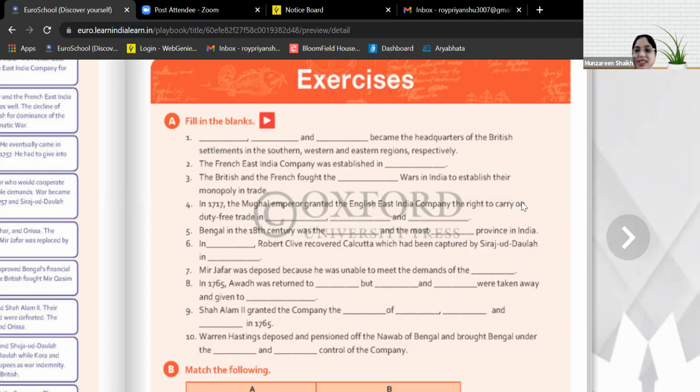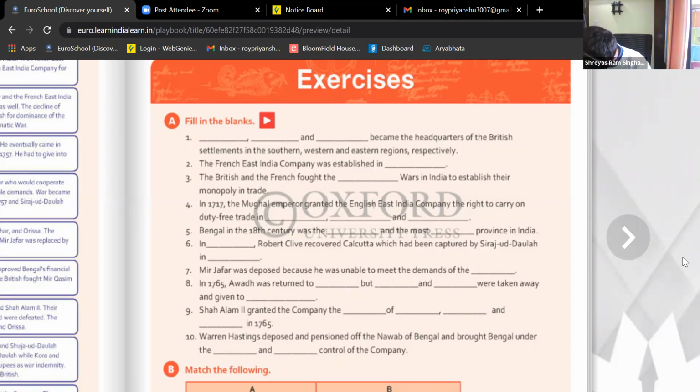In the year 1765, Awadh was returned to dash, but dash and dash were taken away and given to dash. This is simple. Ma'am, it was returned to Shuja-ud-Dowlah, and Kora and Allahabad were taken and given to the British East India Company. Awadh was given to Shuja-ud-Dowlah, but Kora and Allahabad were given to Shah Alam II, the Emperor of Mughal. Yes, got it?